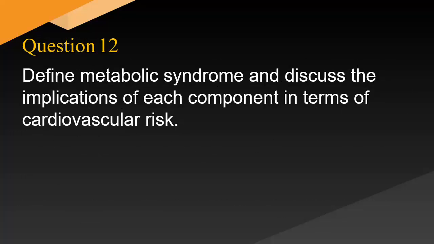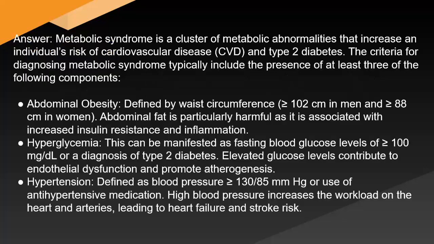Define metabolic syndrome and discuss the implications of each component in terms of cardiovascular risk. Answer: Metabolic syndrome is a cluster of metabolic abnormalities that increase an individual's risk of cardiovascular disease (CVD) and type 2 diabetes. The criteria for diagnosing metabolic syndrome typically include the presence of at least three of the following components: abdominal obesity, defined by waist circumference ≥102 centimeters in men and ≥88 centimeters in women. Abdominal fat is particularly harmful as it is associated with increased insulin resistance and inflammation.